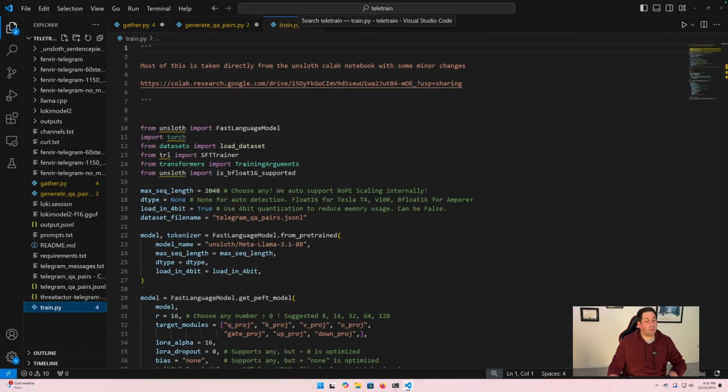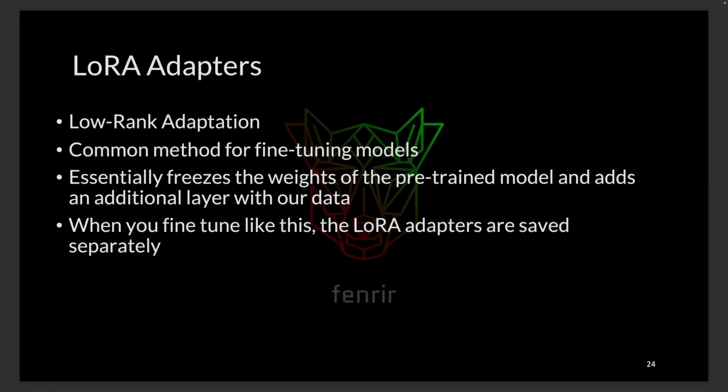And so you can see in one of my comments here, most of it is actually taken from an Unsloth tutorial. Unsloth has lots of good examples. A lot of this was just taken straight from there with a couple of tweaks. Unsloth has good code for tutorials. There's good videos on Unsloth. They make it extremely easy to fine tune models. And there's a couple different ways to fine tune models, but one that we're going to use is